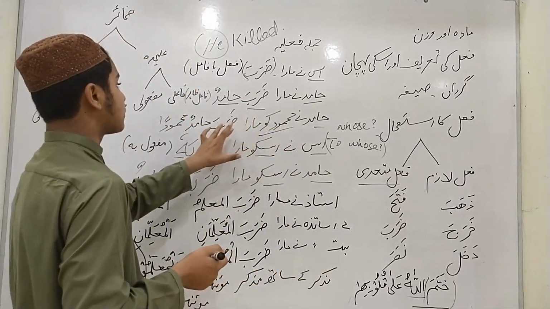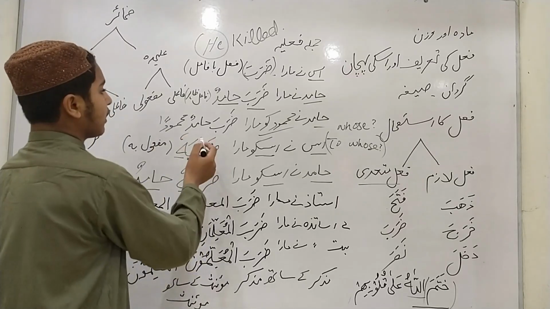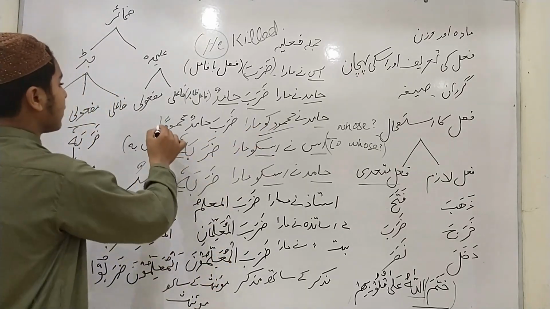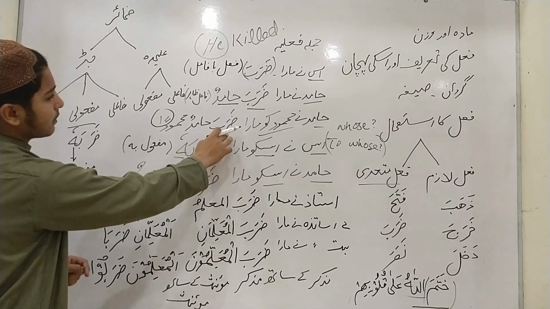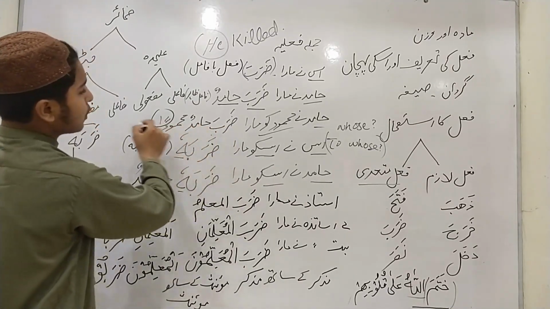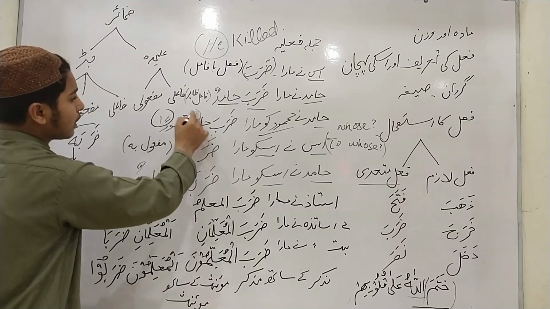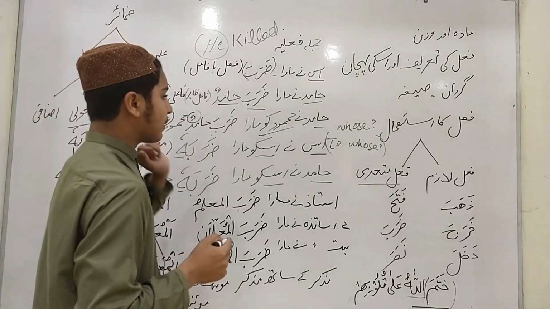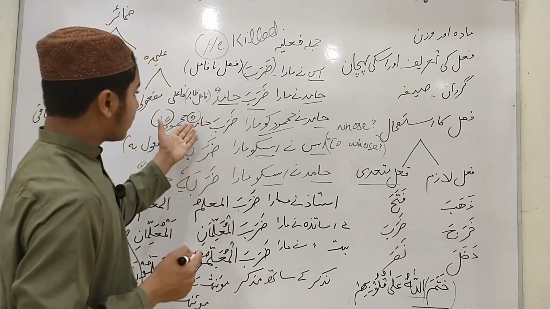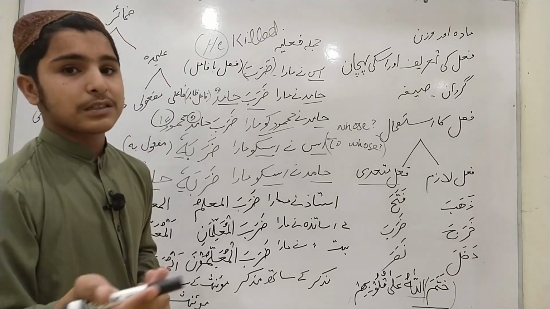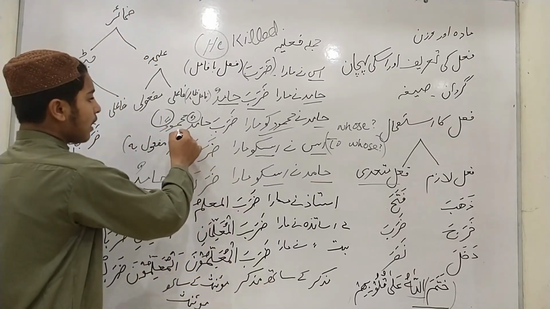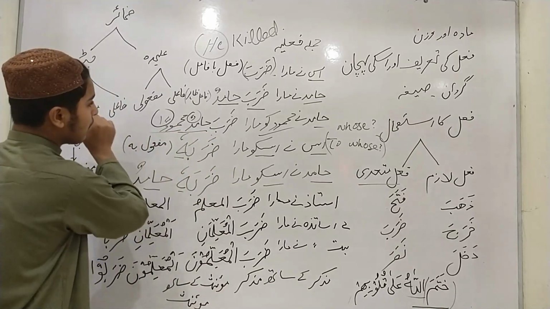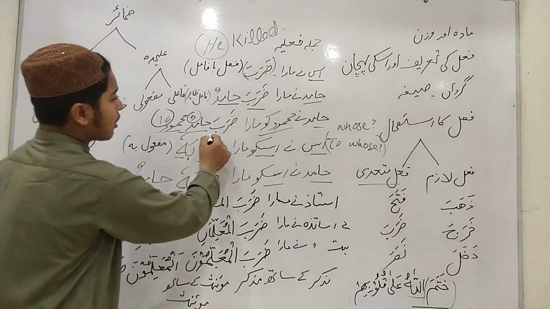The object is known as maf'ul bih in Arabic, and it appears with the i'rab of two fathas. So it becomes daraba Hamidun Mahmudan, and the fa'il appears with damma tanween. We learned that in our first topic, harkat or i'rab. In this sentence, Hamidun is fa'il zahir, Mahmudan is maf'ul bih, daraba is the verb.